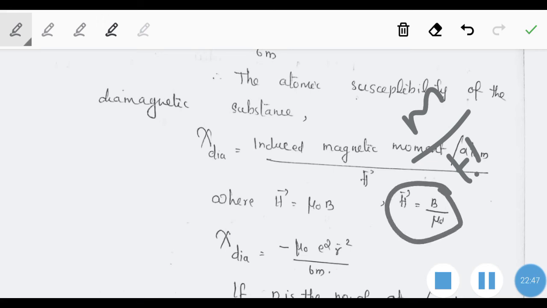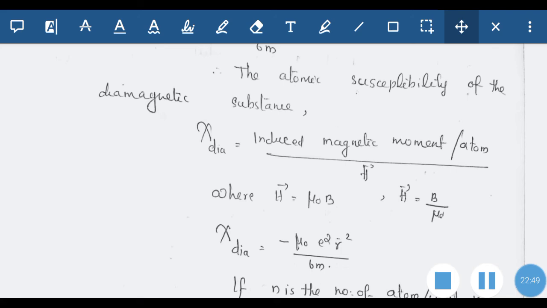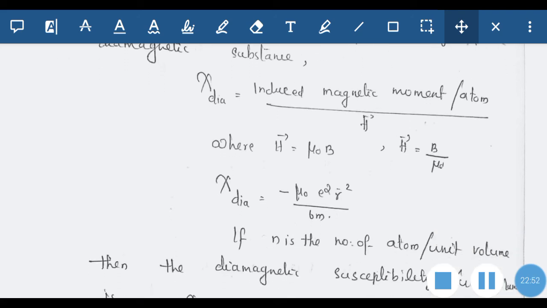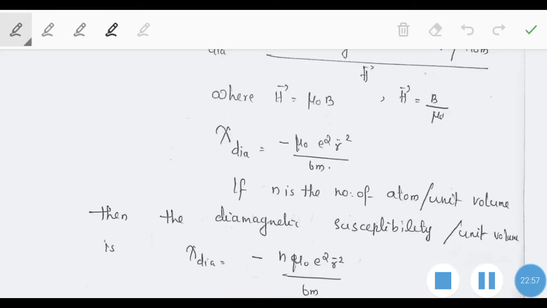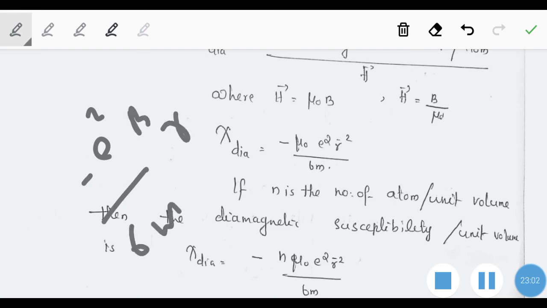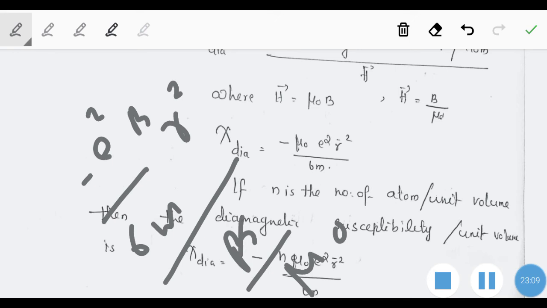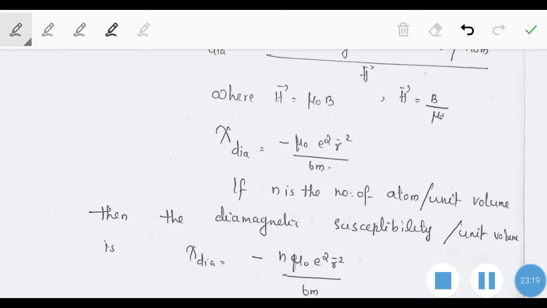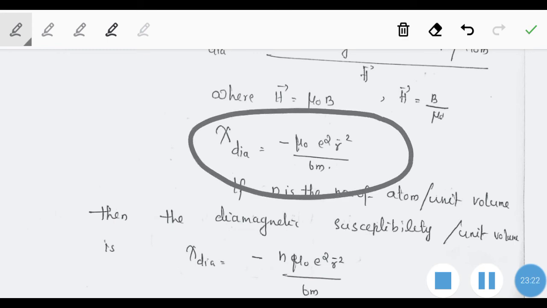So in the expression for induced dipole moment, minus e square B divided by 6m into R square, divided by H. For H we have the value B by mu 0. So B and B get cancelled, and mu 0 comes to the numerator, so the value becomes minus mu 0 e square divided by 6m into R square. So that is the expression for chi diamagnetic.